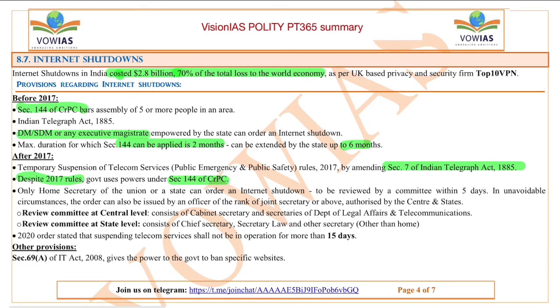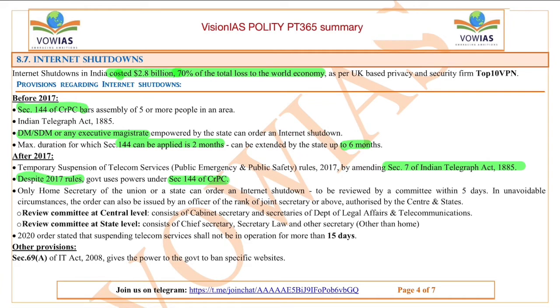With regard to the provisions on internet shutdowns, before 2017, Section 144 of CrPC barred the assembly of 5 or more people in an area, and under the Indian Telegraph Act of 1885, the DM or SDM was empowered by the state to order an internet shutdown. The maximum duration for which Section 144 can be applied is 2 months, and this can be extended by the state up to 6 months.